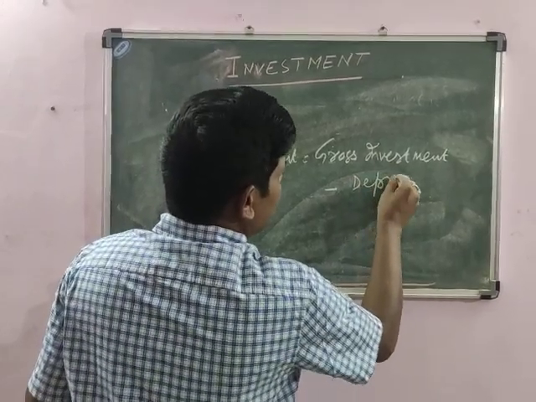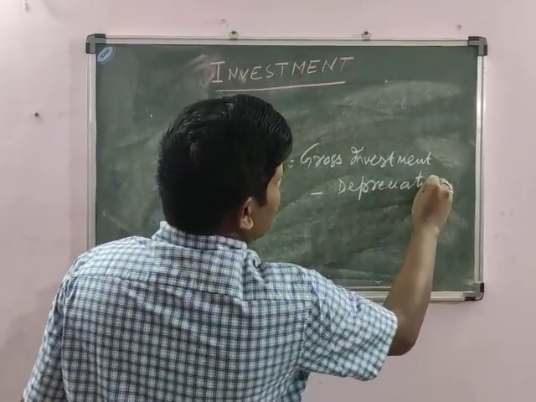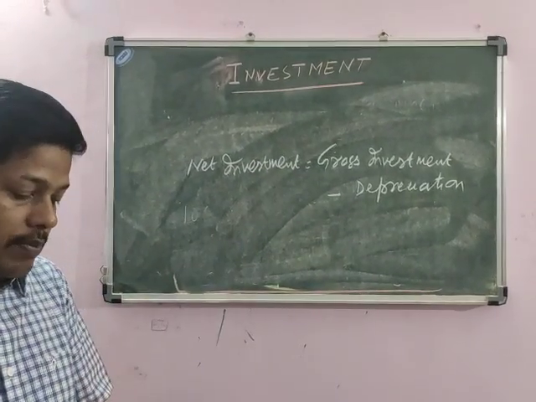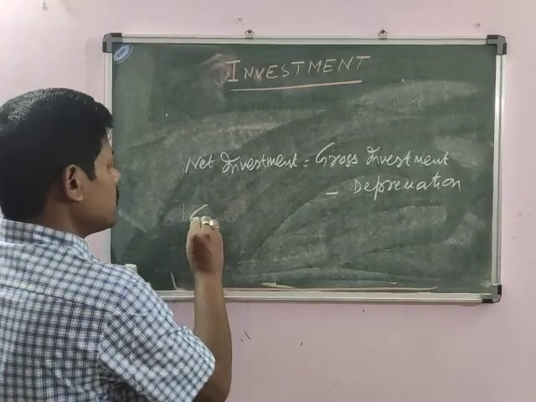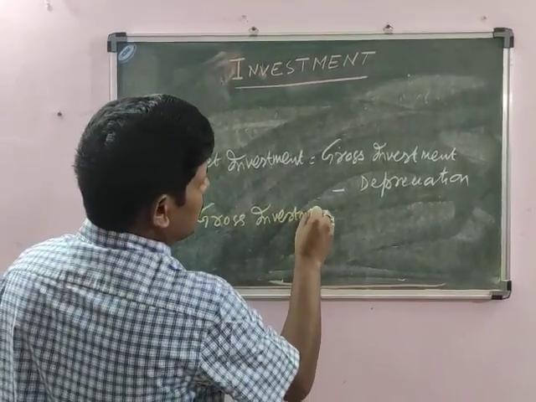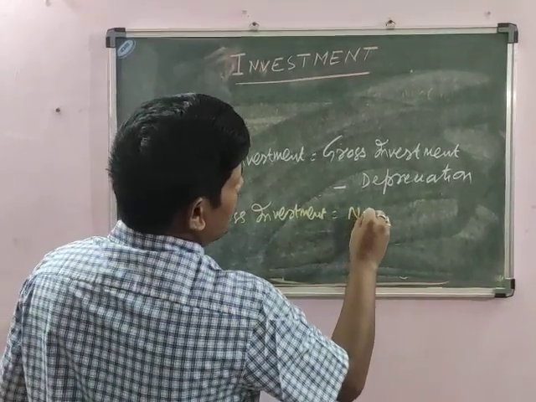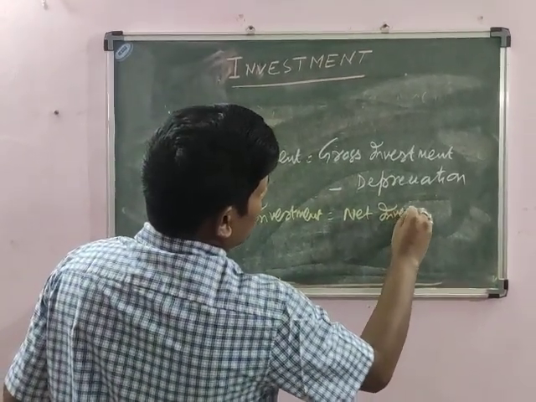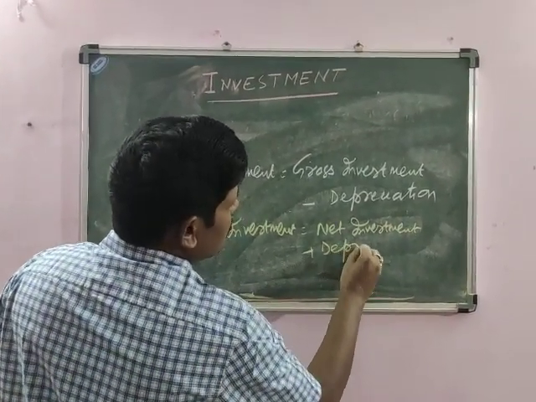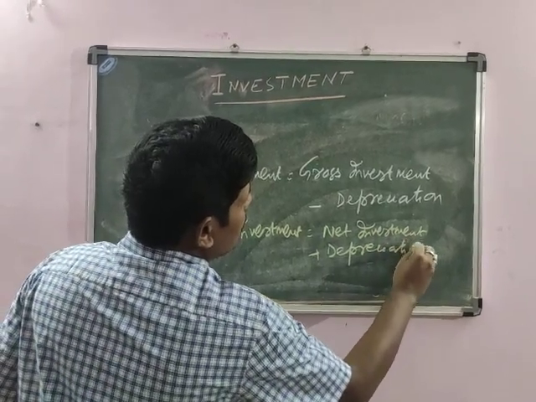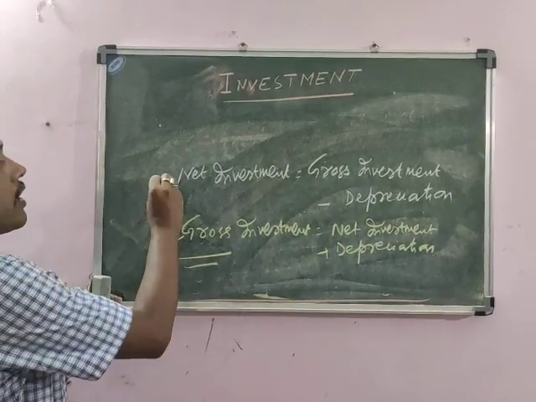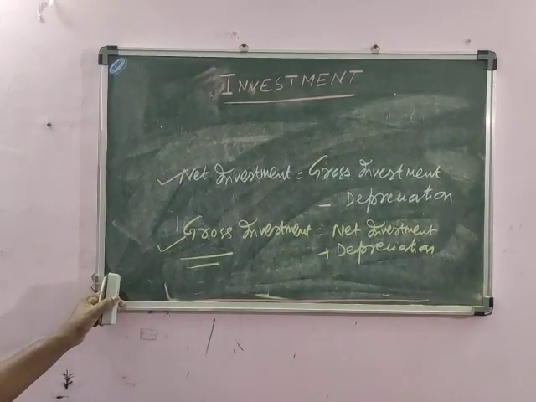That means after adjusting for depreciation, how much investment we get is the net investment. Likewise, gross investment can be found as net investment plus depreciation. So gross investment is inclusive of depreciation, but net investment is exclusive of depreciation.